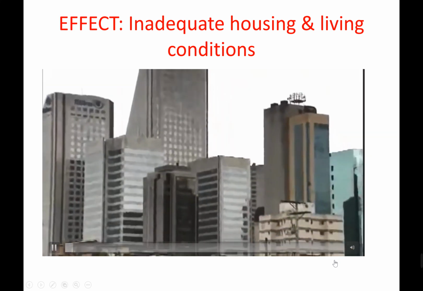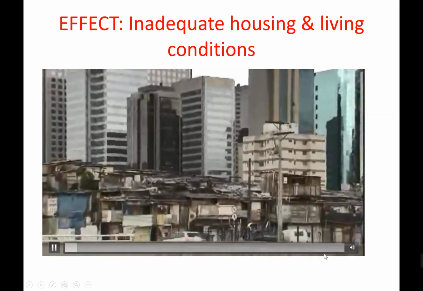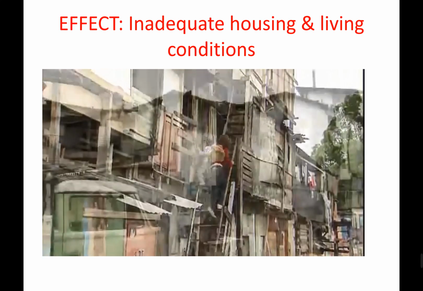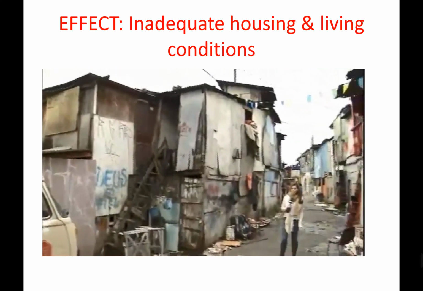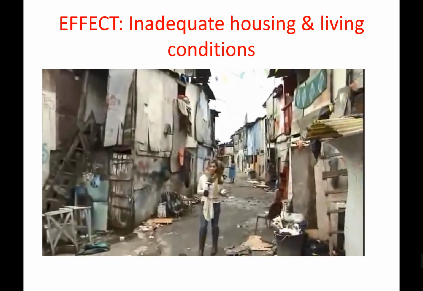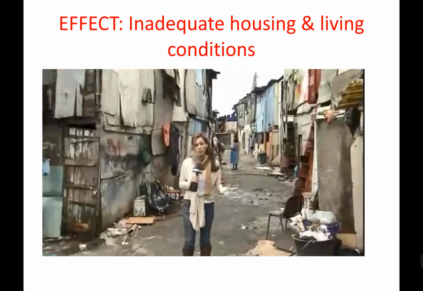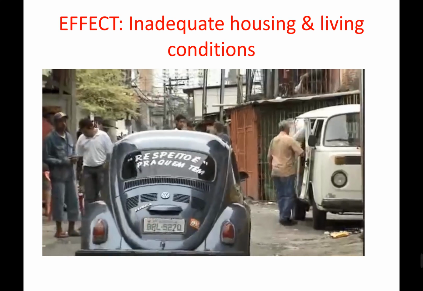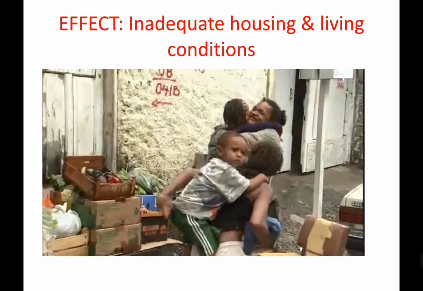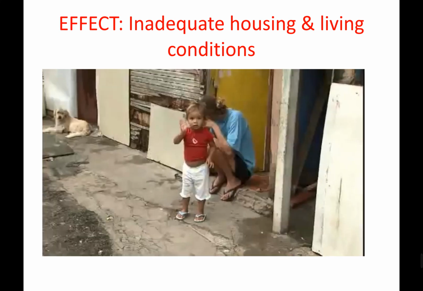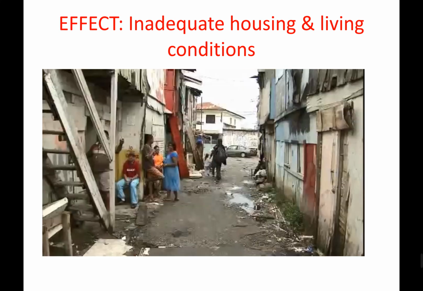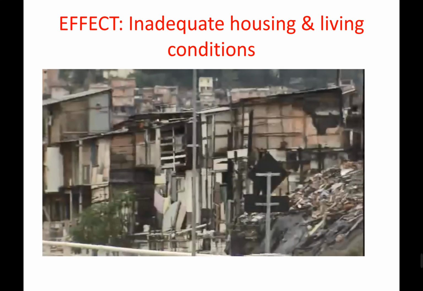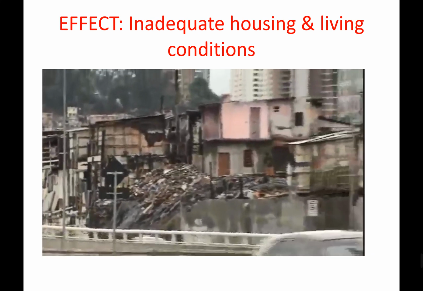In the shadows of skyscrapers, in the heart of the wealthy district of Morumbi in Sao Paulo, lies a crowded and crumbling shanty town called a favela. This is one of Sao Paulo's infamous favelas. It may look pretty threatening from the outside. It certainly has its reputation. But what we discovered when we walked around is that people were actually rather hospitable. They're just trying to make a better life for themselves. All along these narrow streets, children jump on their parents' backs or ride tricycles. Some even wave hello to the camera. This is a look at life in just one of dozens of favelas that have sprung up in Sao Paulo, Brazil's largest city with an estimated population of 19 million.